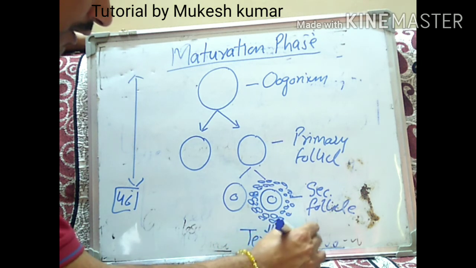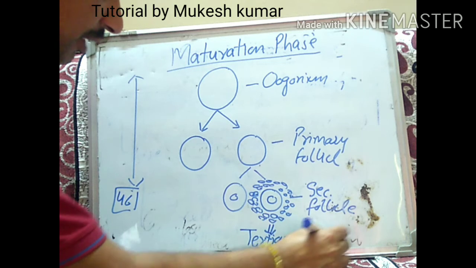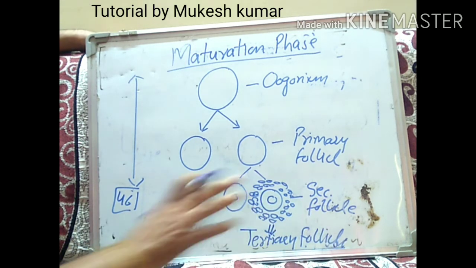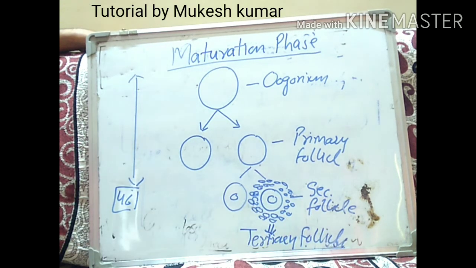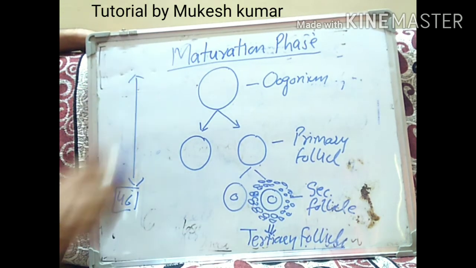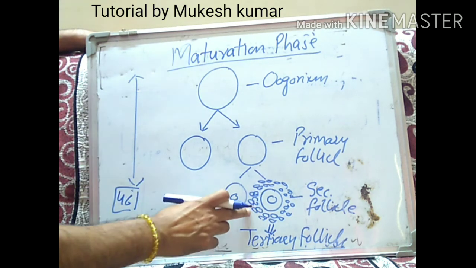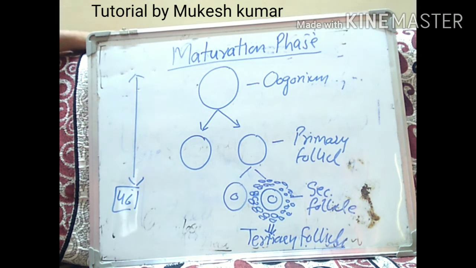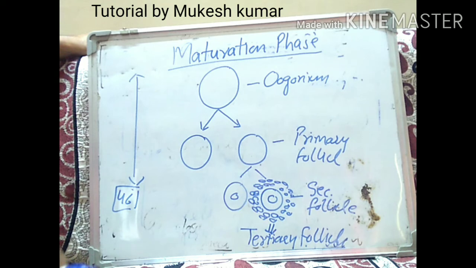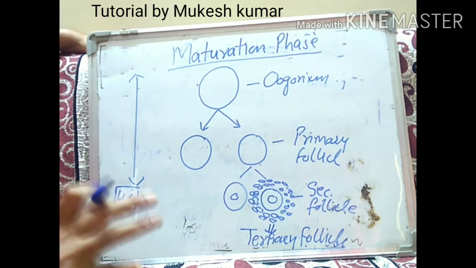Tertiary follicle will be produced from the secondary follicle. So in the maturation phase, the first event which is taking place is the transformation of the secondary follicle into the tertiary follicle. That is the first event which is happening in the maturation phase.